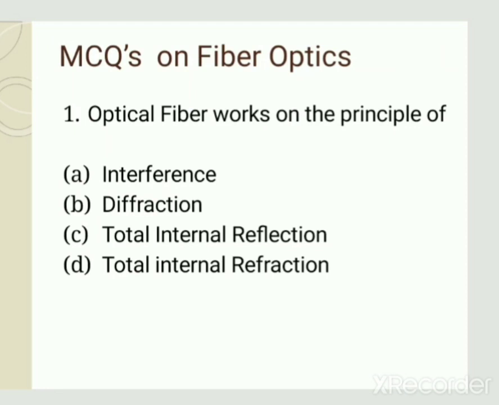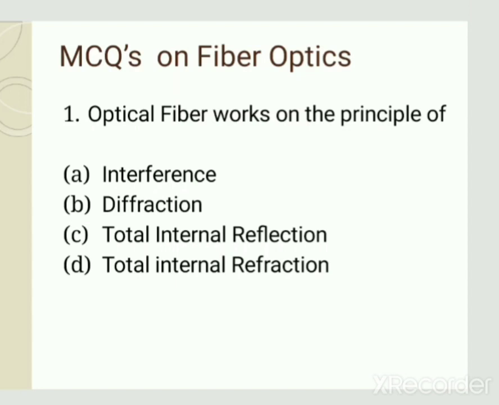First question is: optical fiber works on the principle of, and the options are interference, diffraction, total internal reflection and total internal refraction. Optical fiber works on the principle of TIR, which is called total internal reflection.